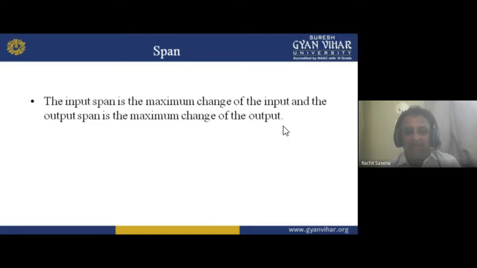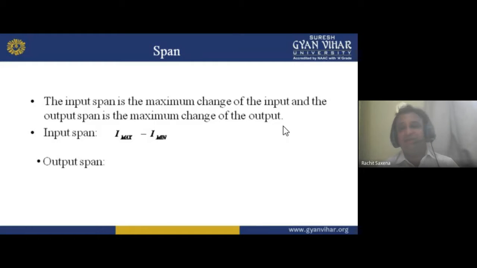I am taking a very large example; 10 meter is very large. I'm changing 10 meters to 10 centimeters. So it works for 10 centimeters only. So the output is in the form of 10 centimeters, but the input is in the form of 100 degrees centigrade. That is your span. Now input span is I maximum minus I minimum. Maximum is 100, minimum is 0. So 100 minus 0, you get 100. So the input span will become 100.